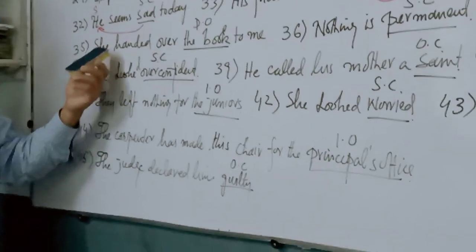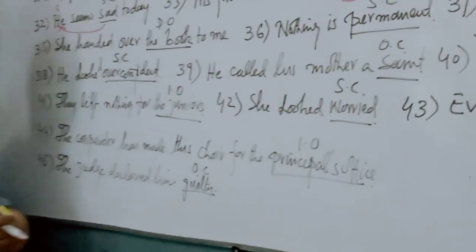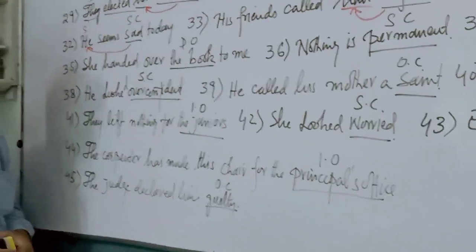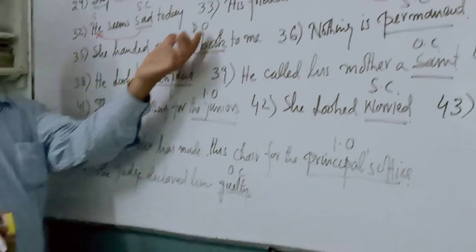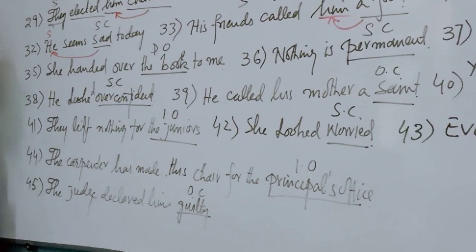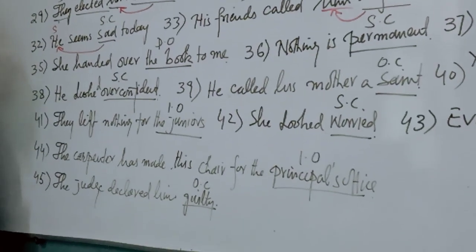Okay? Next one, she handed over the book to me. There is a direct object. Why is it a direct object? She handed over the book.